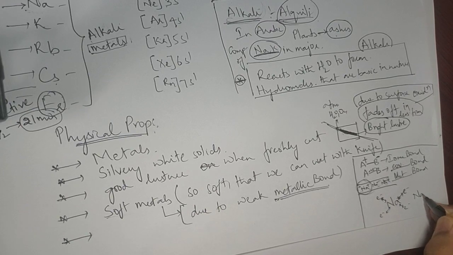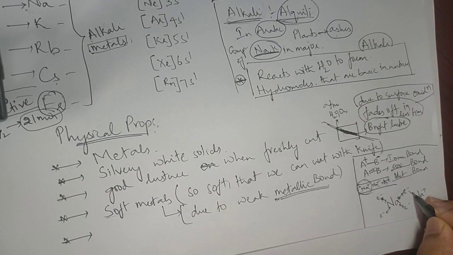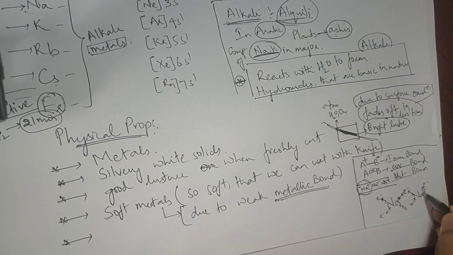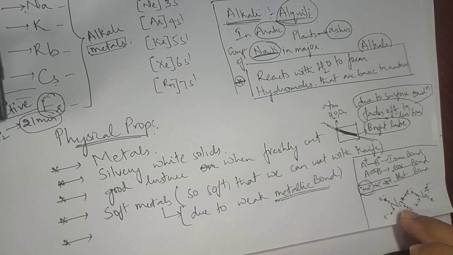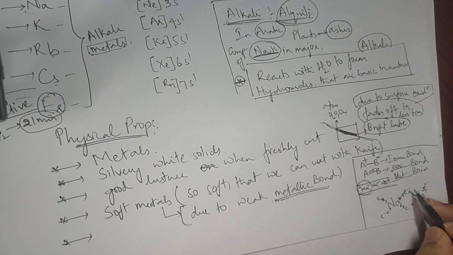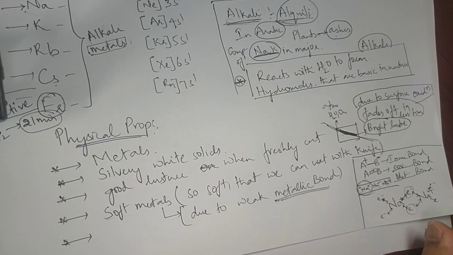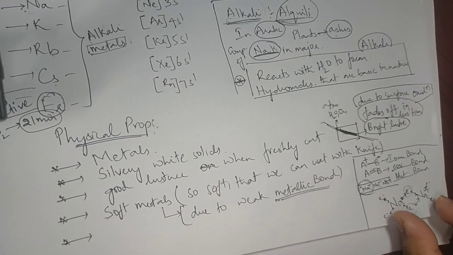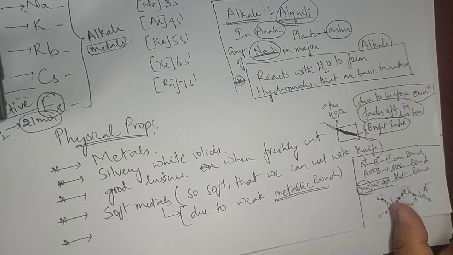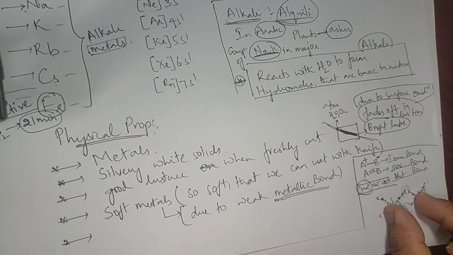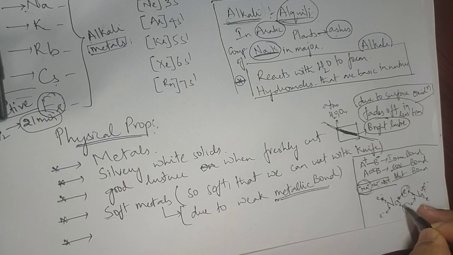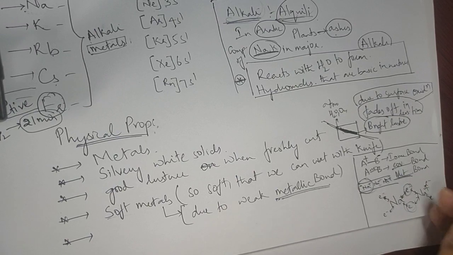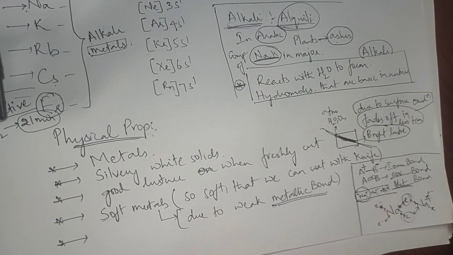Similarly I have the subsequent sodium ions, and they also have a force of attraction between this electron and this one, and the electrons here. So on the whole, this sodium and this sodium are held together by these electrons. Such a type of bond, where the metal ions are held together by the electrostatic force of free electrons, is called a metallic bond. Okay, I hope I'm making some sense. So you are able to understand, I think.